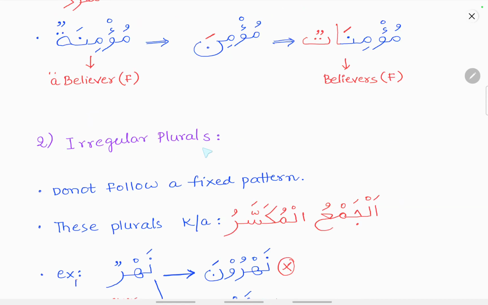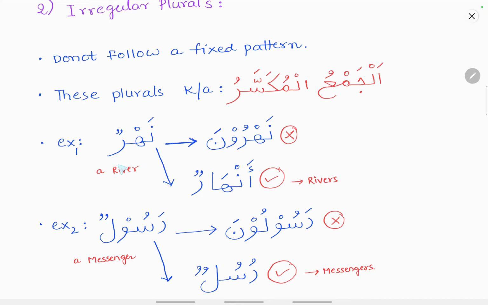Now coming to irregular plurals. Irregular plurals do not follow a fixed pattern. What it means is, in regular plurals they follow a fixed pattern. At the end you add una and make it plural. In feminine you add atun at the end and make it plural. But here they do not follow a fixed pattern. These plurals are known as Jamul Mukassar.